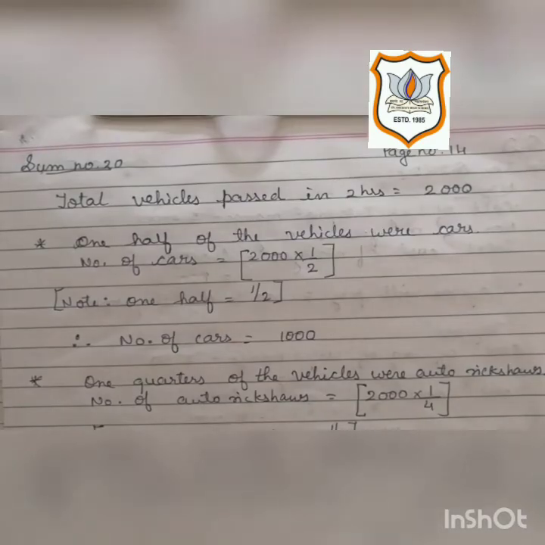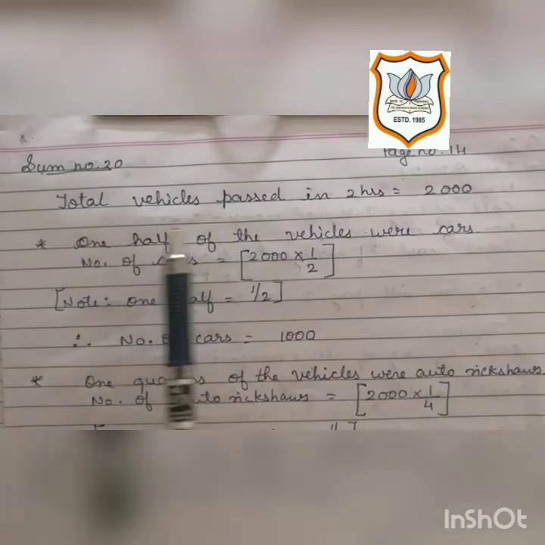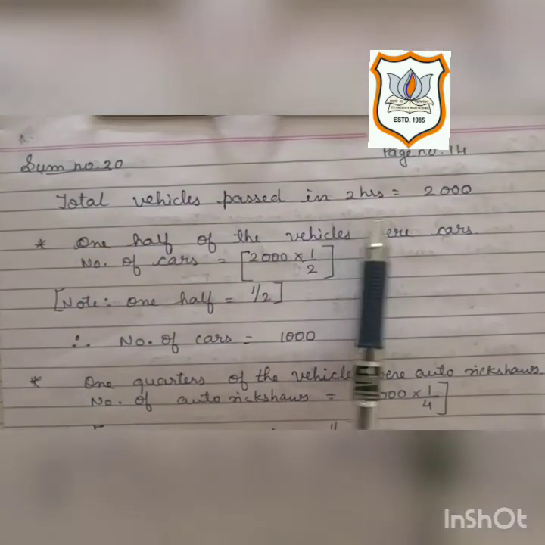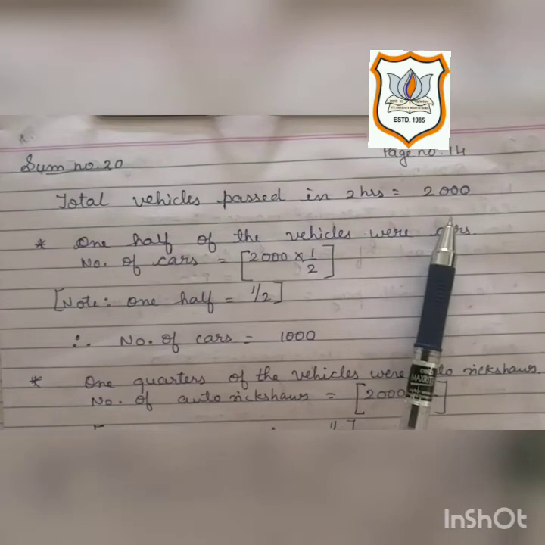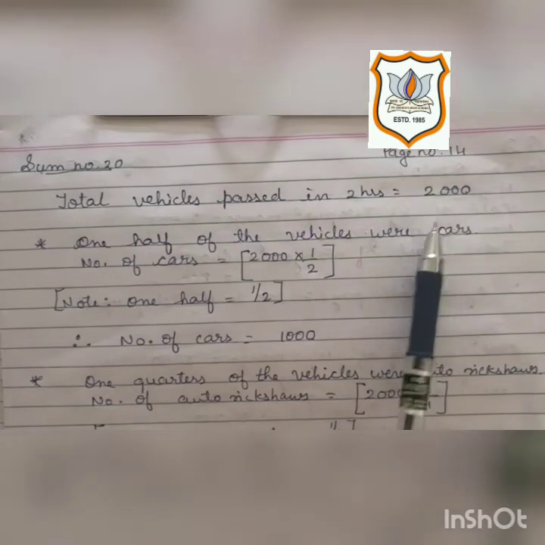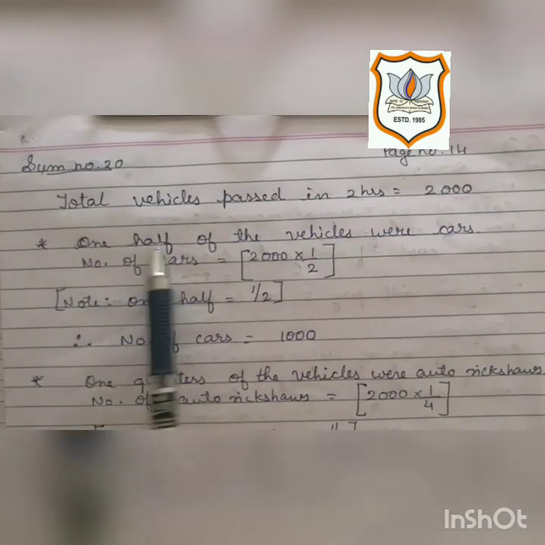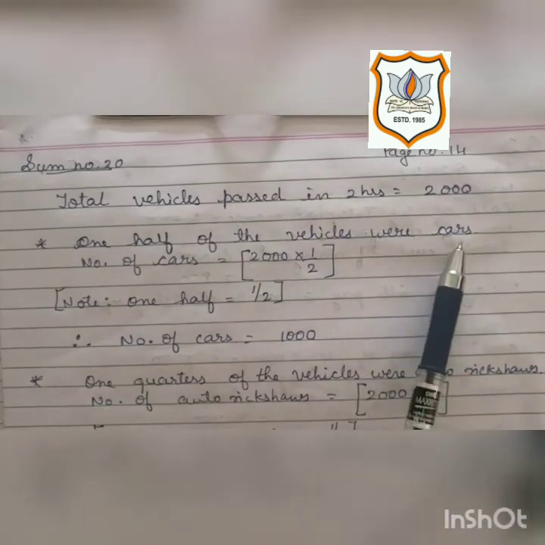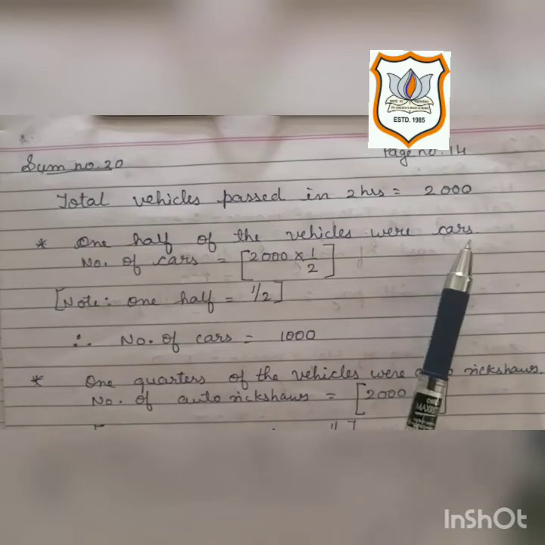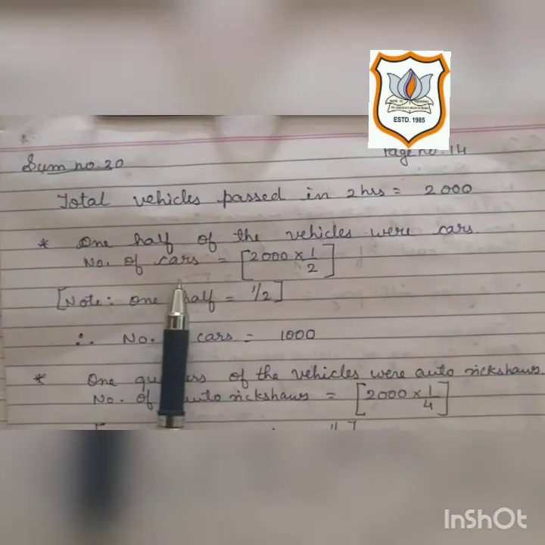Now solution for sum number 20. Total vehicles passed in 2 hours is equal to 2000, which is given in the question. One half of the vehicles were cars. That is also given in the question. Now we will find out the number of cars.